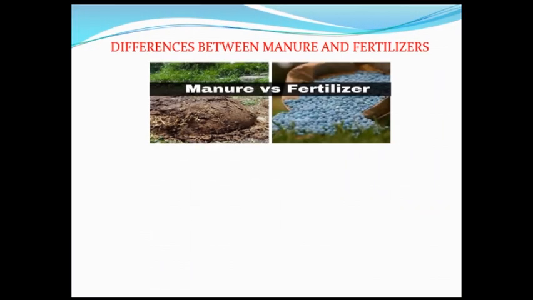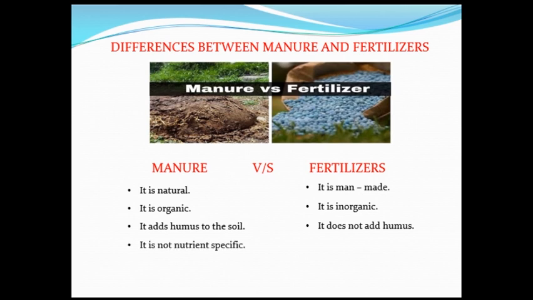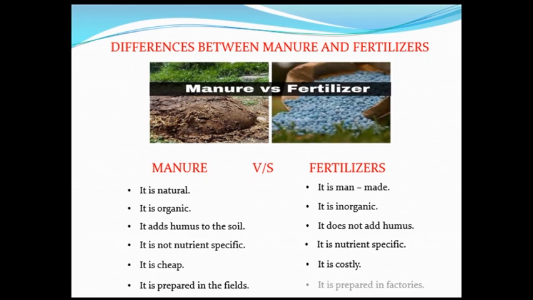Differences between manure and fertilizers. Manure is natural, fertilizer is man-made. Manure is organic, fertilizer is inorganic. Manure adds humus to the soil, fertilizer does not add humus. Manure is not nutrient specific, fertilizer is nutrient specific. Manure is cheap, fertilizer is costly. Manure is prepared in the fields, fertilizer is prepared in factories.